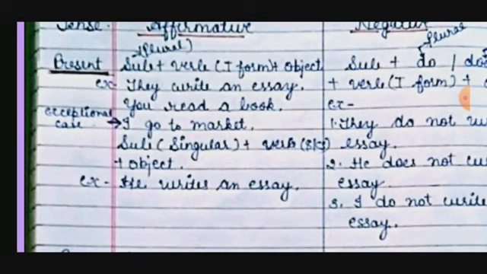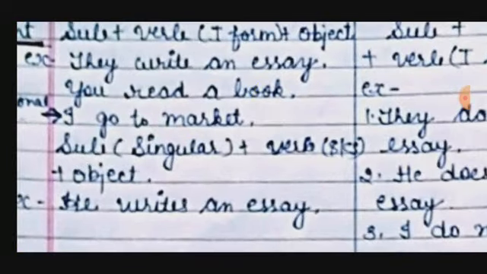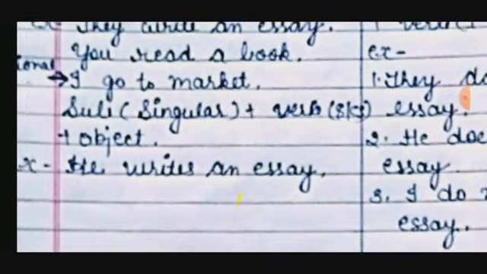And next, if the subject is in singular, that I have written here, "I" is an exceptional case. With "I" we usually use a plural verb. Okay, usually but not always. Here the subject is in singular number, then verb. With the verb we use s or es plus object. So here is an example: he writes an essay. We use s or es with the main verb. Got it?